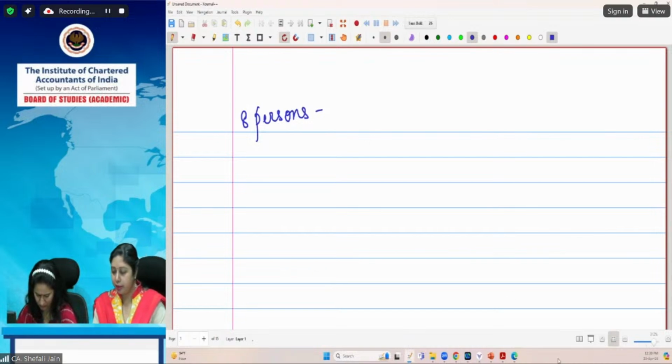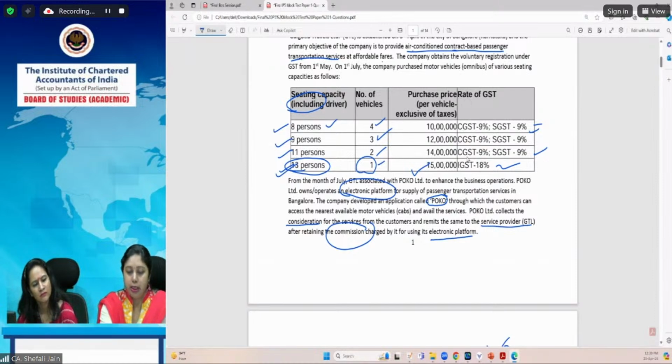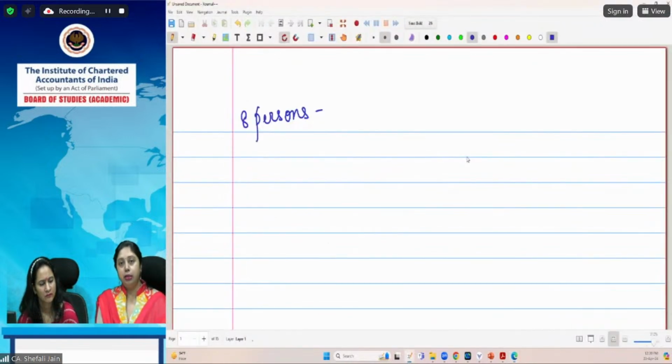Now, if we see in our case, the seating capacity is 13 persons, including driver. Okay, 8, 9, 11, and 13. So seating capacity is less than or up to 13. So the doubt might come in our mind that yes, the credit is blocked on this particular motor vehicle which we have purchased. But the other exception here is that in case this motor vehicle is being used for providing the transportation of passenger service, then the credit would be available.